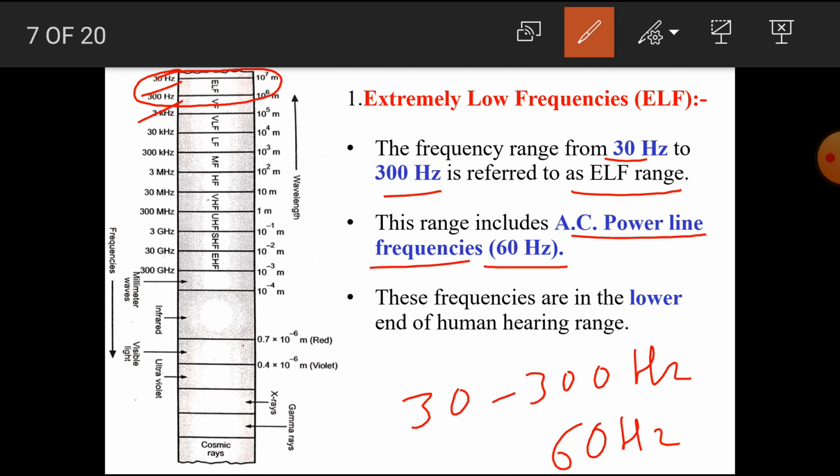These frequencies are in the lower end of the human hearing range. We know that our human hearing range is 20 Hz to 20 kilohertz. That means this portion contains the lower end of our human hearing range.